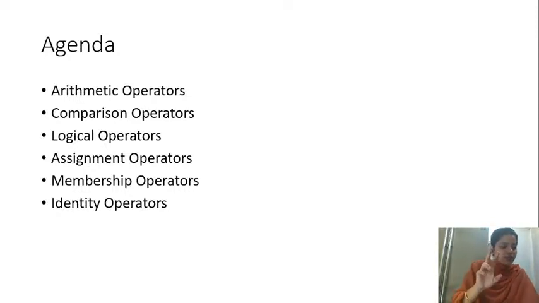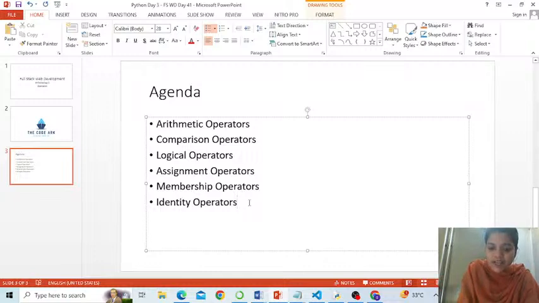And you will find we have two special categories of operators here, the membership and the identity operators. There is one more type of operator, but only if time permits I'll talk about it. Let me mark this one with a star, called the bitwise operator.